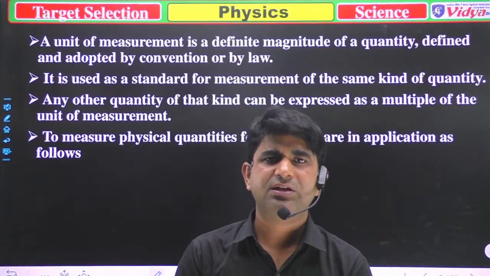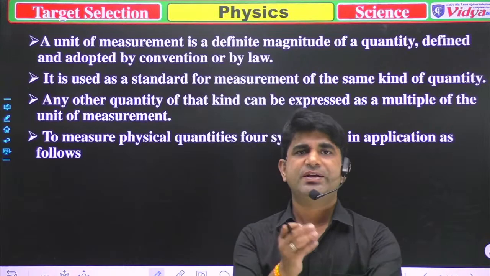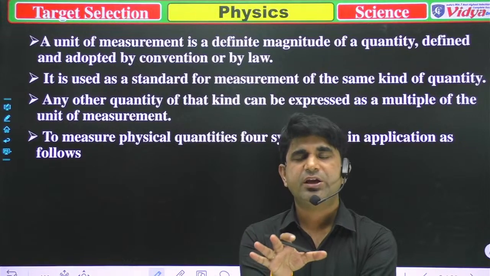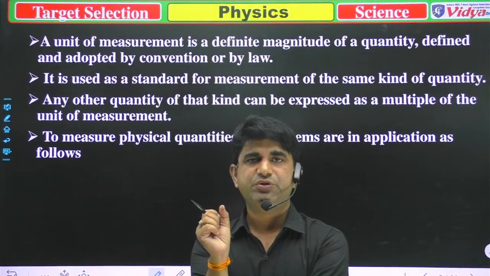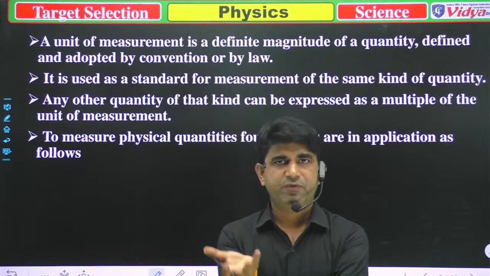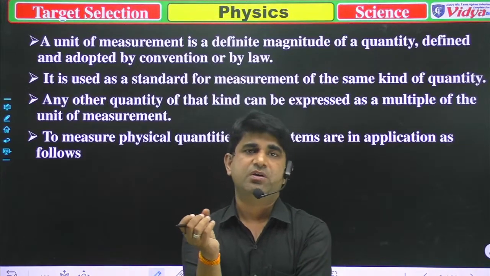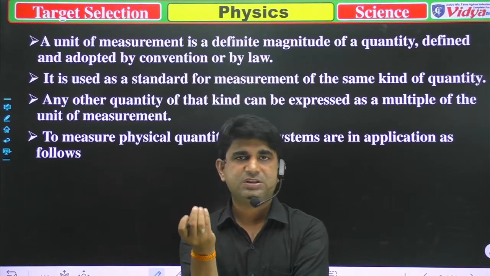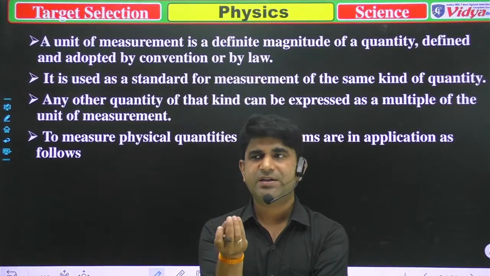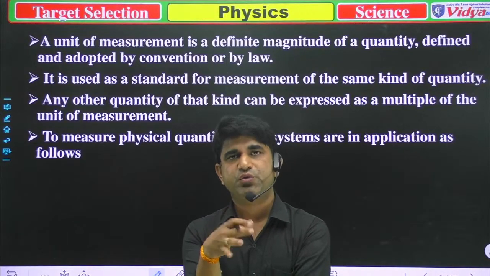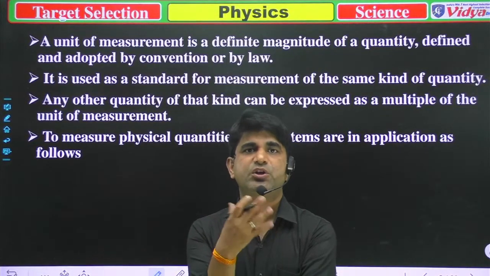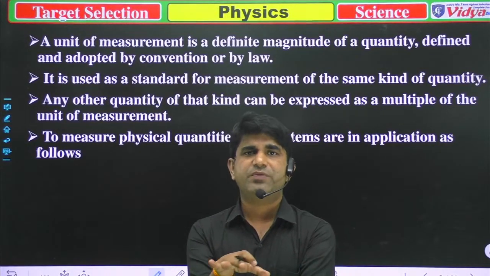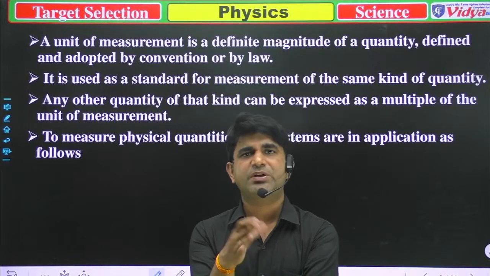When someone asks you what is measurement, you can say measurement is a term of science in which we measure various things, like length, temperature, and electric current. In simple words, measurement is a term of physics which deals with the various units by which we can measure various physical quantities.